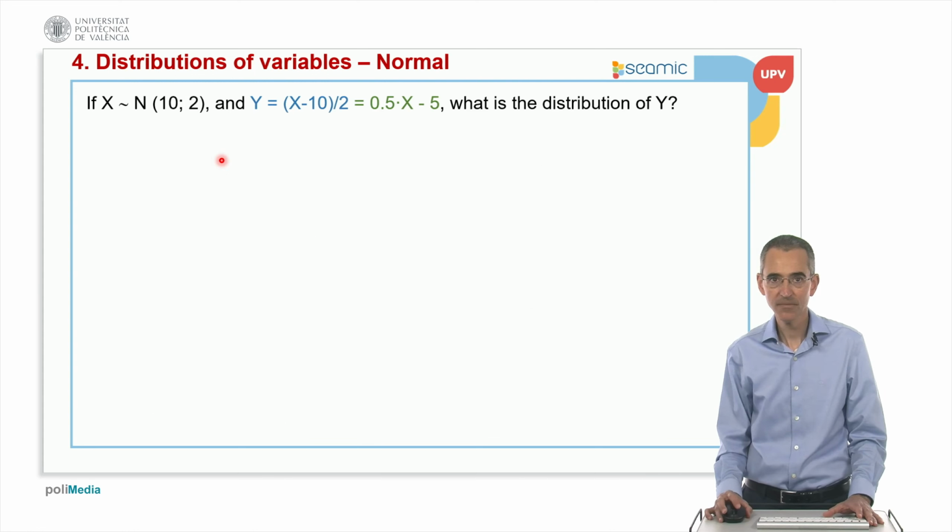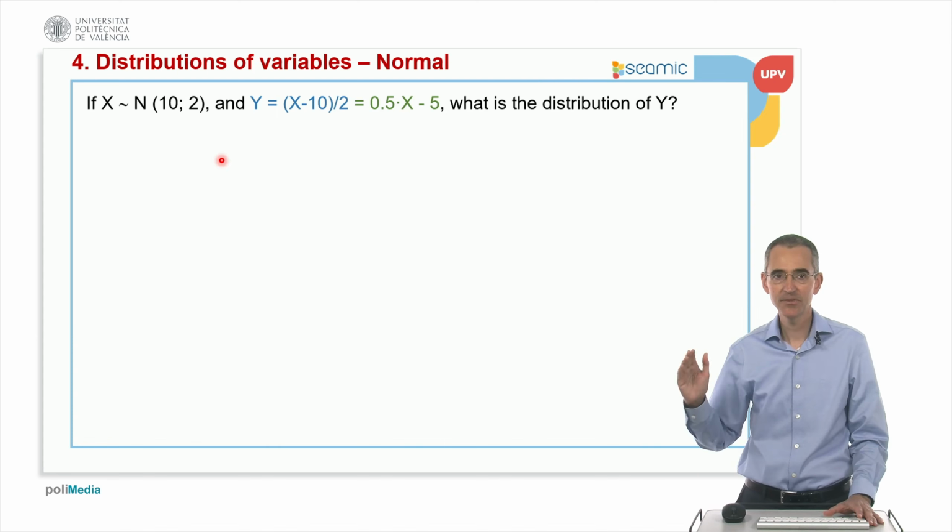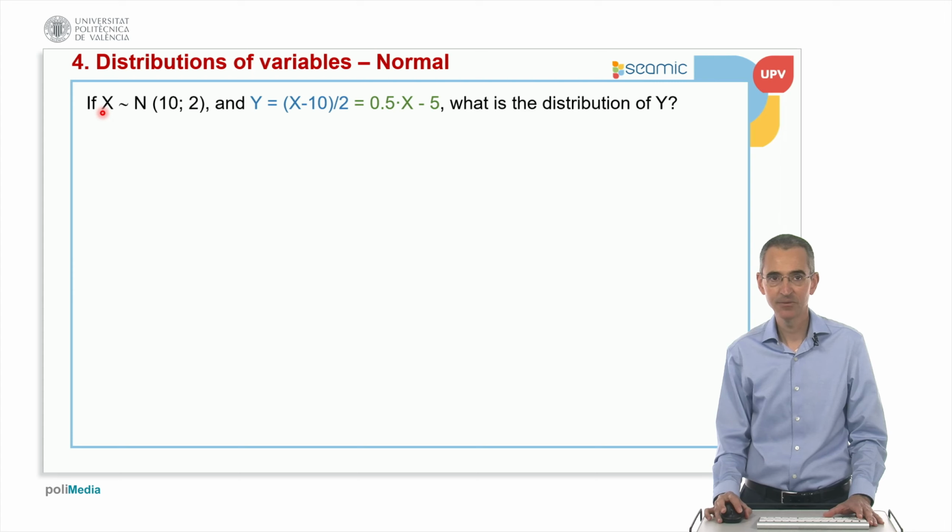Good. So now I'm going to think about one property of the normal. Imagine that I have a normal distribution with an average of 10 and a standard deviation of 2. And then imagine that I have another variable which is x minus 10 divided by 2, or which is equivalent to 0.5 multiplied by x minus 5. What is the distribution? What is the average? And what is the variance?